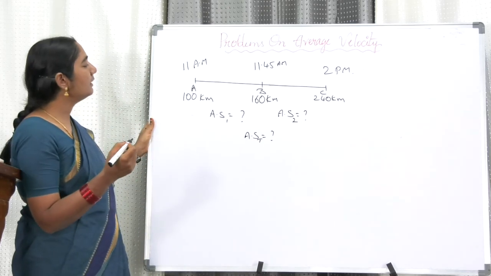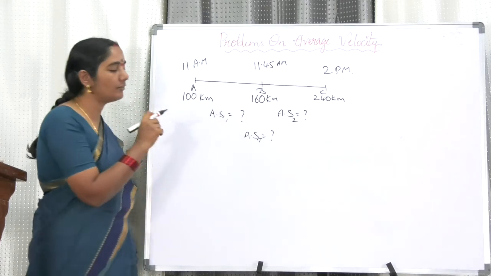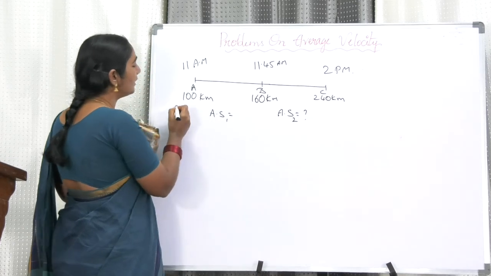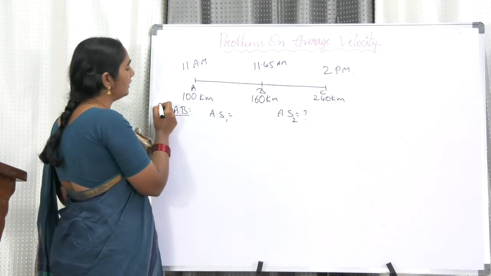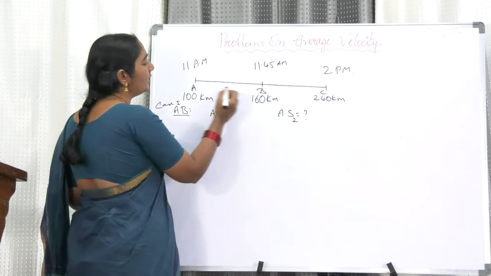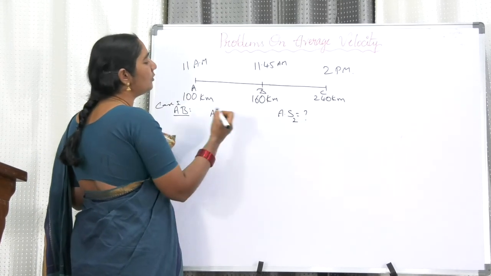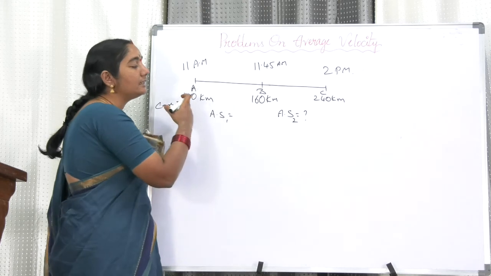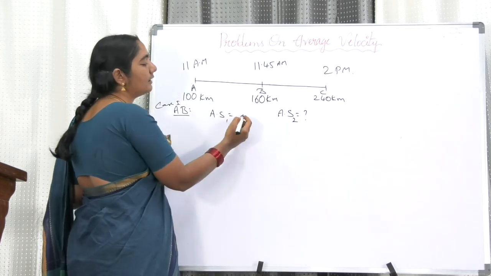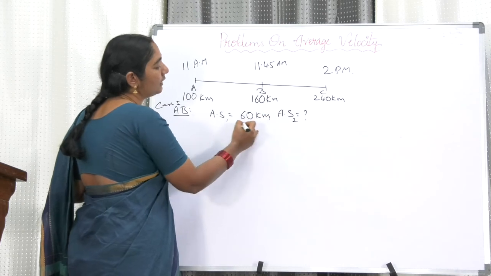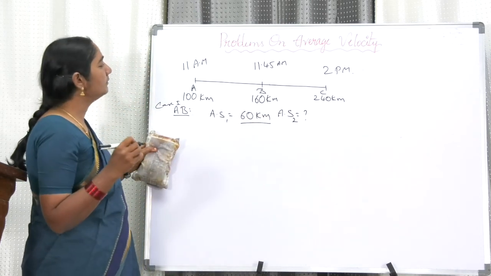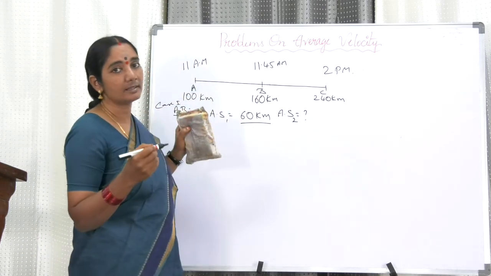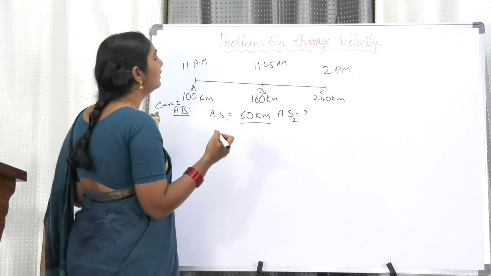Now, my dear friends, let us take the first case, from A to B. This is case 1. From A to B, average speed is total distance by total time. The stone is changing from 100 to 160, which means the total distance covered is 160 minus 100, that is 60 kilometers. By total time. What is the total time? 11 a.m. to 11:45 a.m. means 45 minutes.